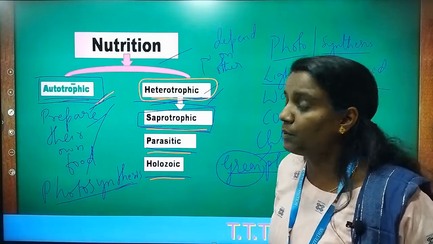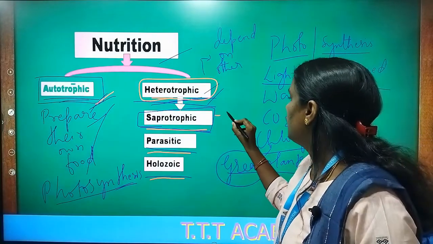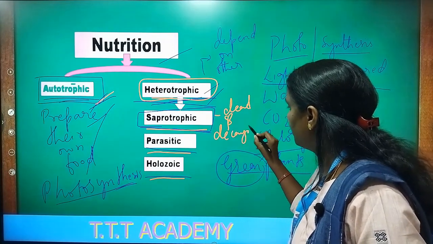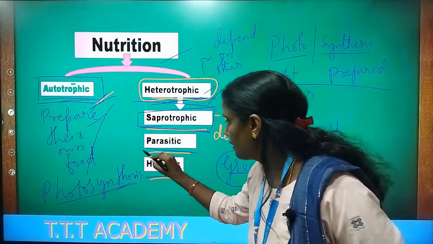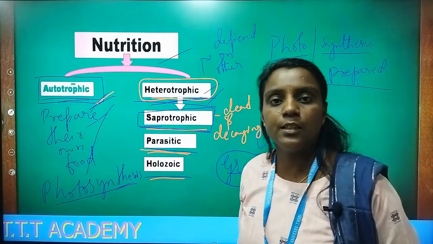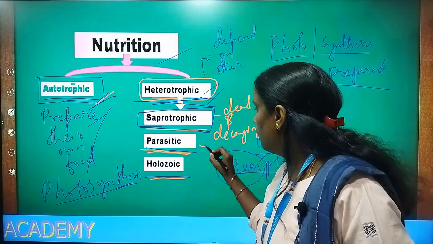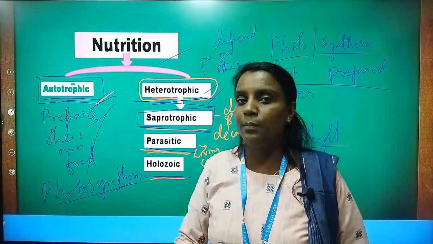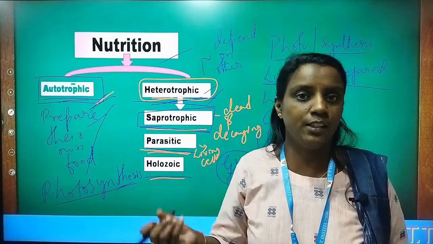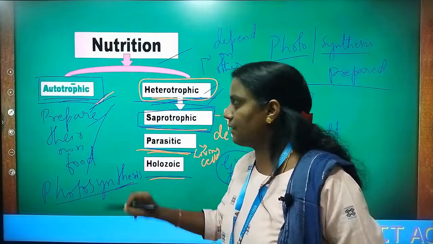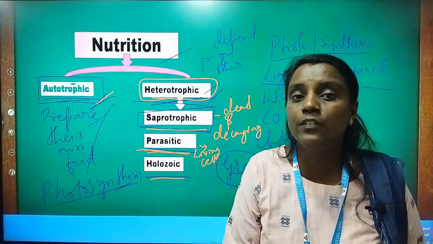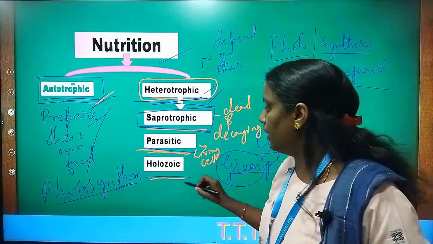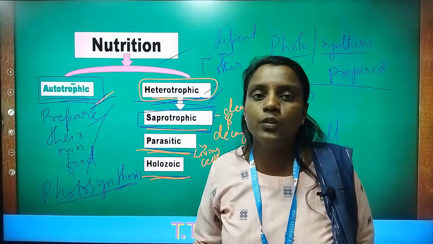Saprotrophic are the organisms which depend for food on dead and decaying matter. Coming to the parasitic, those are the organisms which depend for food on living organisms, meaning they are present in the living cells only. For example, the lice in your hair. Those are all parasitic organisms which depend for their living on living cells or living organisms only.